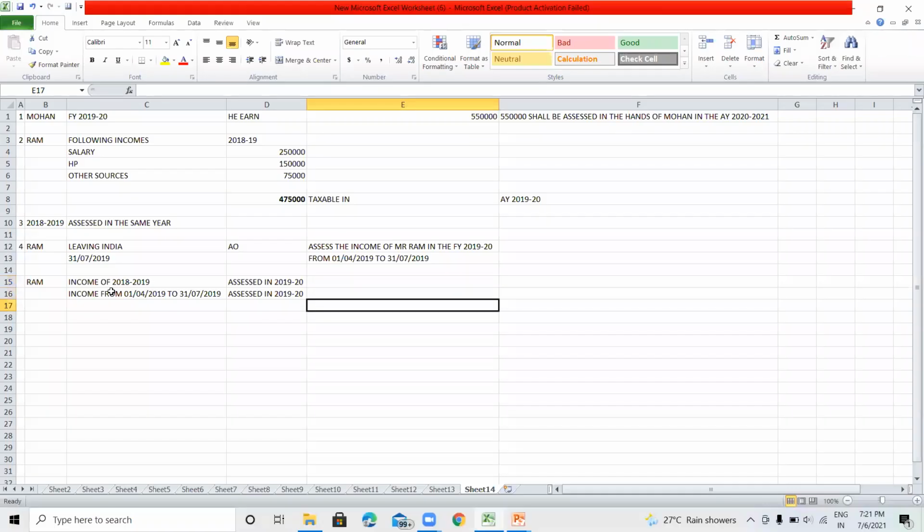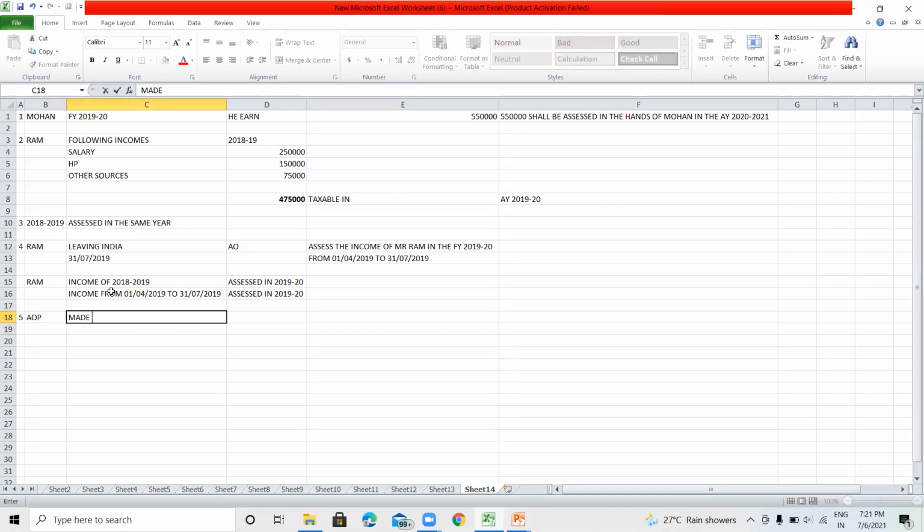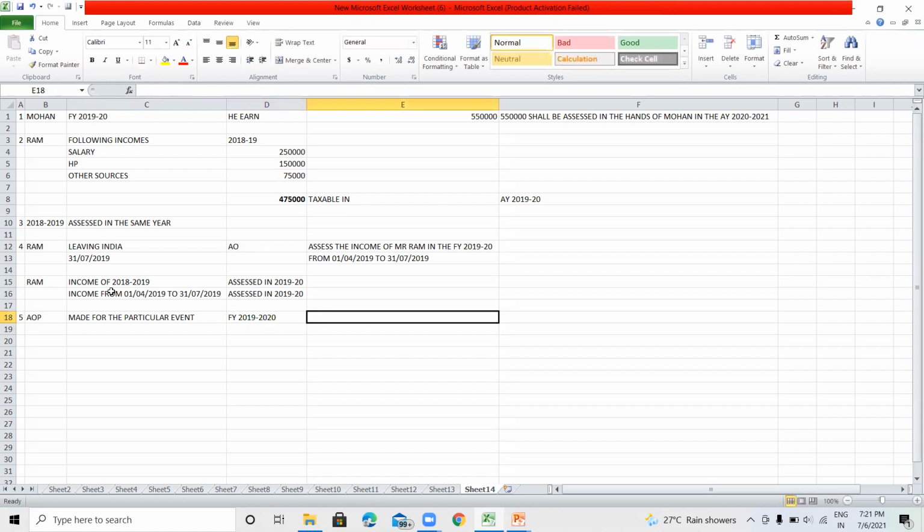For example, there is an AOP, and such AOP is made for a particular event. And in the financial year 2019-2020, such an event is complete.